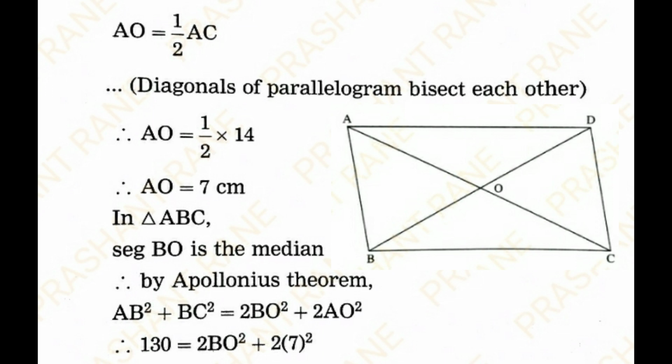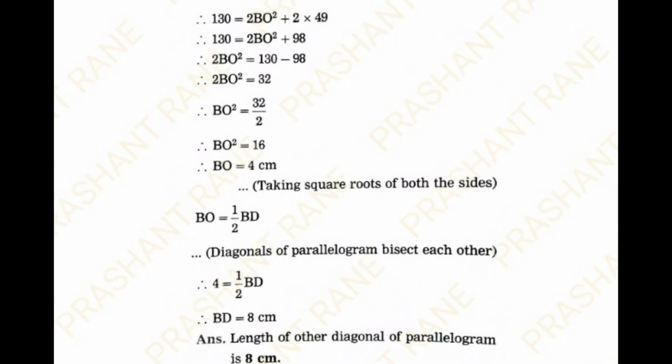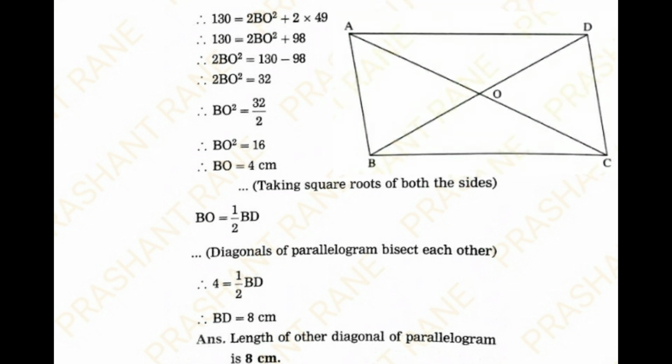Now look at the figure. In triangle ABC, segment BO is a median. So by Apollonius theorem, AB square plus BC square is equal to 2BO square plus 2AO square. Substituting the values, AB square plus BC square value is 130. Therefore 130 is equal to 2BO square plus 2 into 7 square. Simplify it. 130 is equal to 2BO square plus 2 into 49. 130 is equal to 2BO square plus 98.